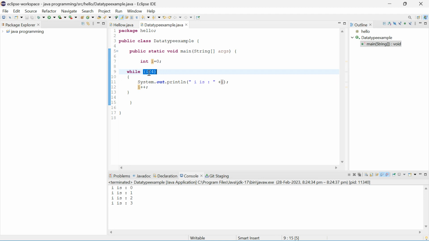So like I have taken the I value as 0, so 0 is less than 4, right? Yes. So System.out.println, I is 0. What is the I value now? I value is 0, right? So that's why I got this line of output, I is 0.